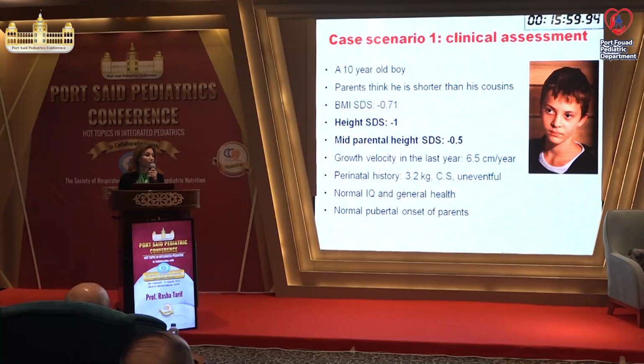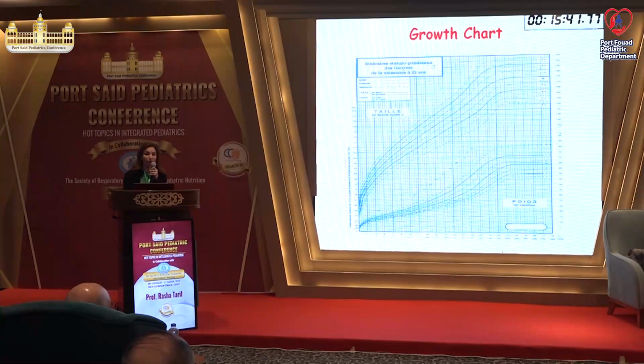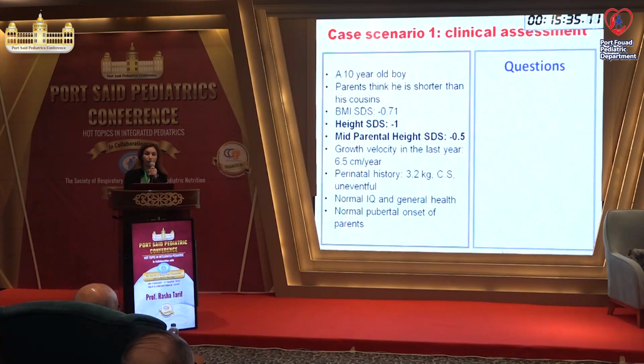His BMI is normal. His height is -1 standard deviation. His mid-parental height is -0.5. His growth velocity in the last year is 6.5 centimeters per year. Normally, growth velocity is 4.5 centimeters per year. Perinatal history, IQ, general health, puberty, everything is normal. This is his chart. If you look at his chart, he is in the range of -1 from the beginning till the time we saw him.